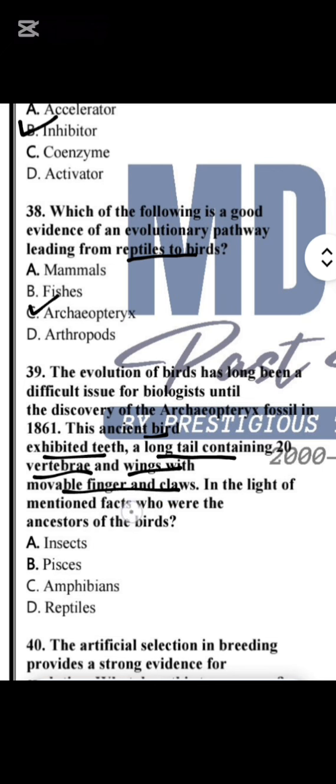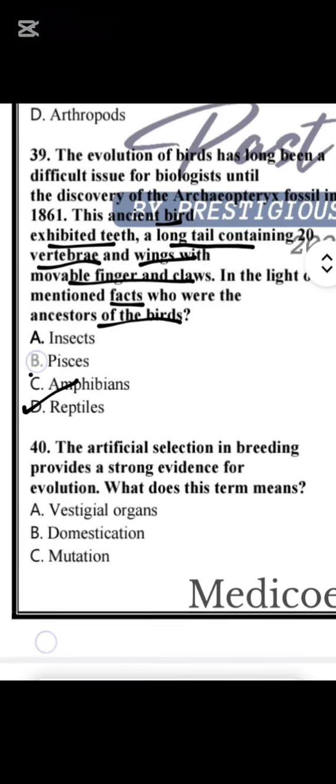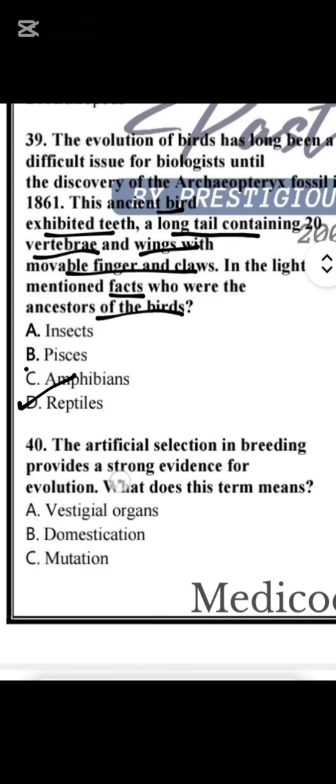In the light of the mention, who was the ancestor of birds? So we can say here the ancestor of a bird is basically, yeah, reptiles are the ancestor of birds. Then we do have the artificial selection and breeding process, strong evidence of evolution. It is known as domestication.